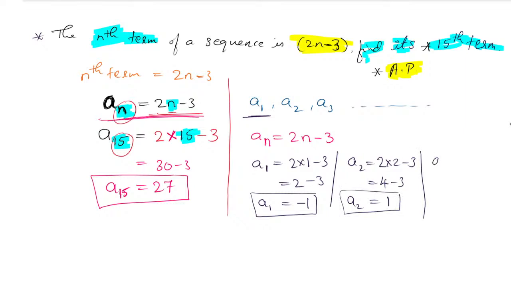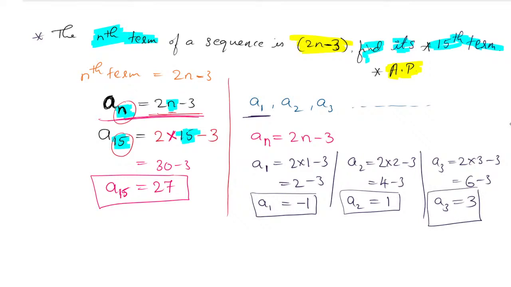Similarly, how to find A3? At least you have to find 3 values. So A3 is equal to 2 into 3 minus 3. 2 3s are 6, minus 3. That value will become 3. So the A3 value is equal to 3. So this is your sequence and it will continue.